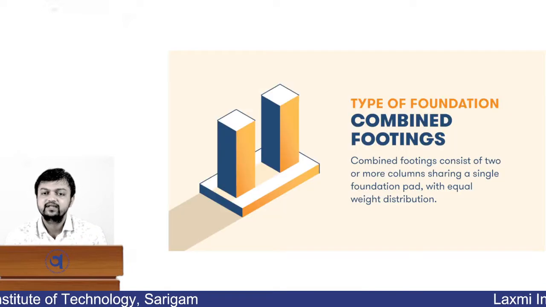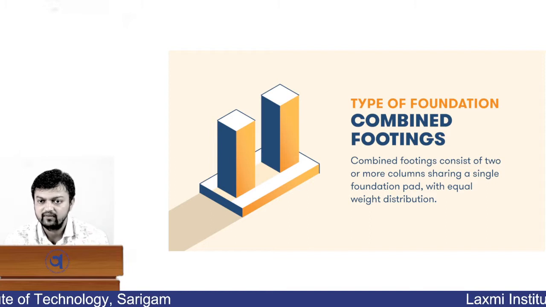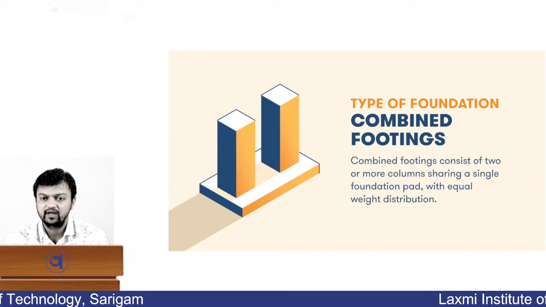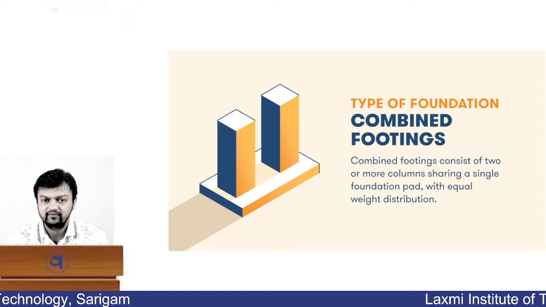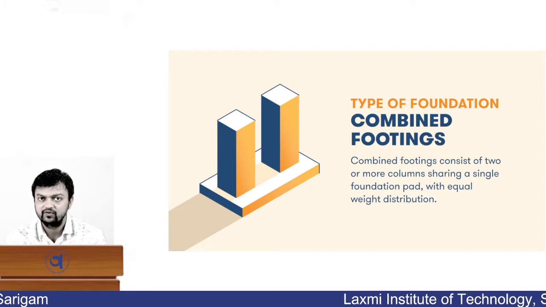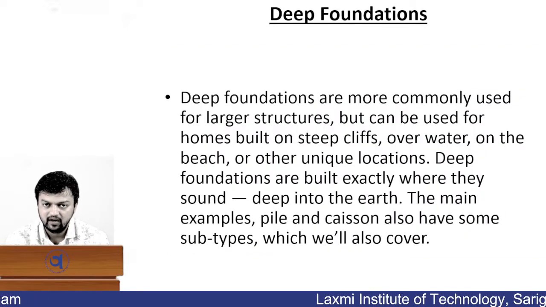Okay, now this is a figure of a combined footing type of foundation. As you can see, a combined footing consists of two or more columns sharing a single foundation pad with equal weight distribution. As you can see in this figure, there are two columns whose foundations were overlapping. So what we did is we combined the foundation for these two columns so that the weight or load coming on the two columns can be distributed evenly into the ground. Okay, let us see the next one. Now that was the end of shallow foundations.